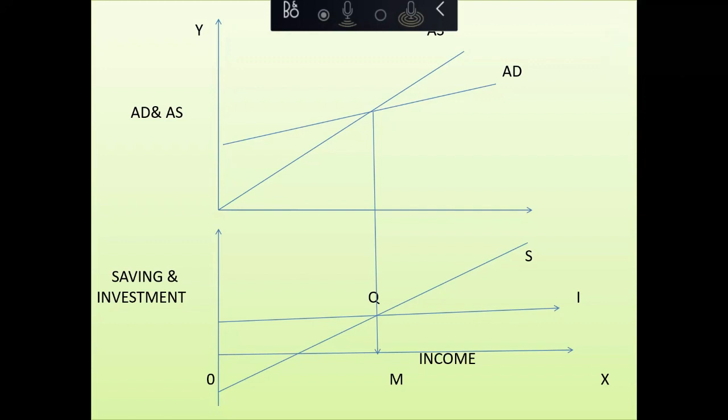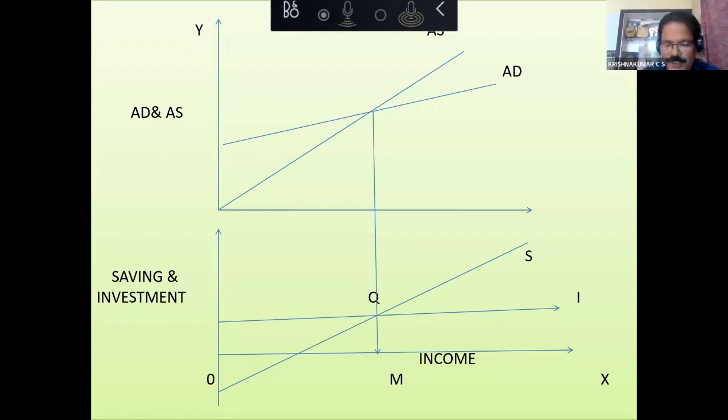Sir, if S is more than I, it means people's mentality of savings is more than investment. So due to this, productions will be less. So again, it is known as aggregate supply less than aggregate demand.